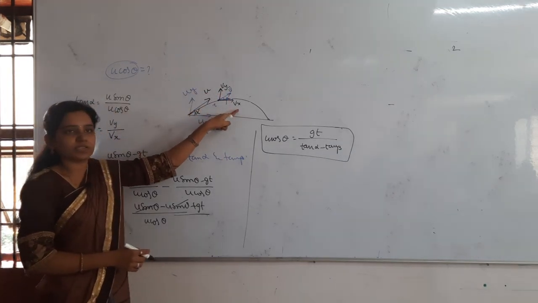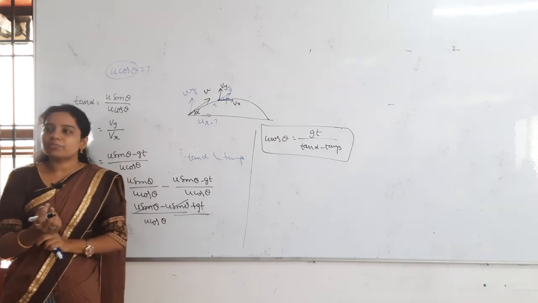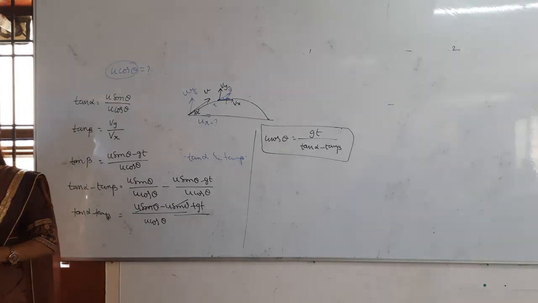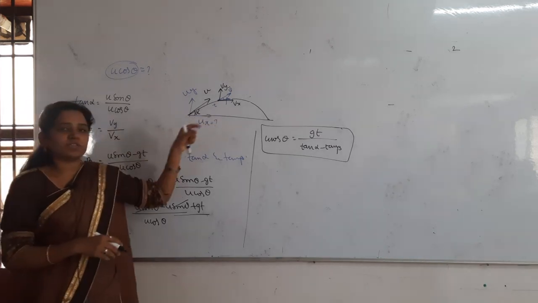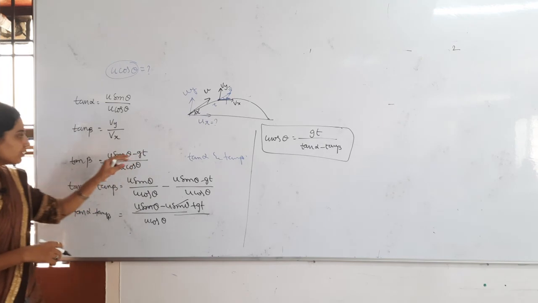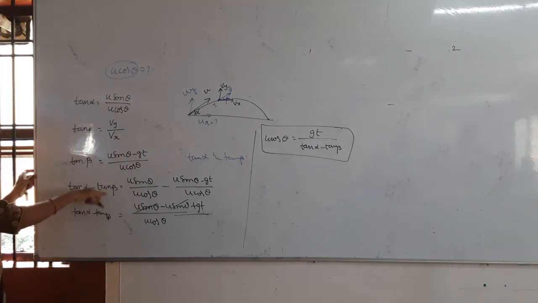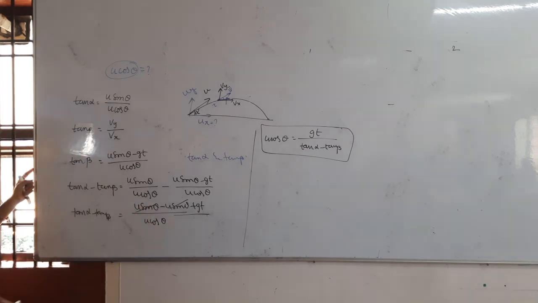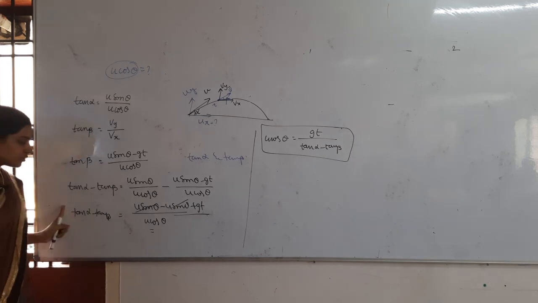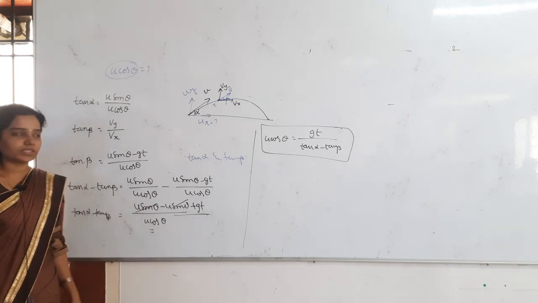Vy by Vx. Vy is nothing but what? Velocity after time t, the vertical component. What is that? u sin theta minus gt. Horizontal component is always constant only. What is that constant value? That is u cos theta. Then tan alpha minus tan beta you have to do. From that you can take the LCM of u cos theta. From that you have to find out the u cos theta. u cos theta is equal to what? Simply gt by tan alpha minus tan beta. That is the answer.